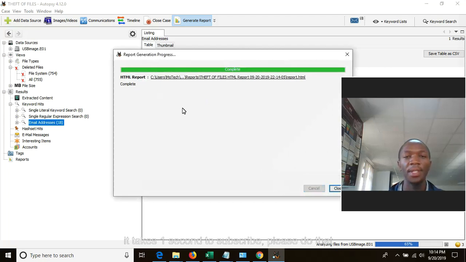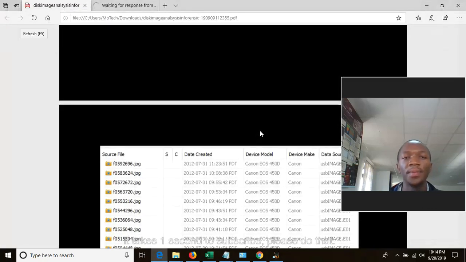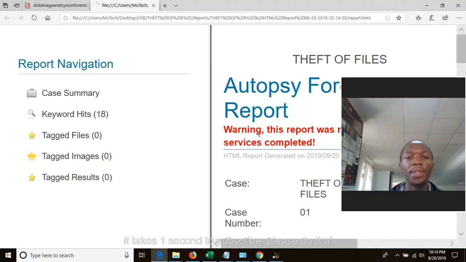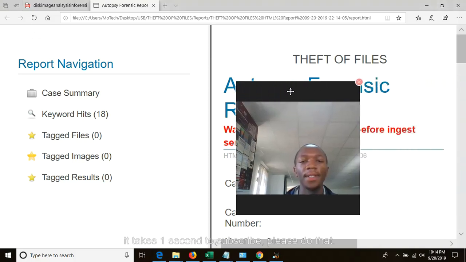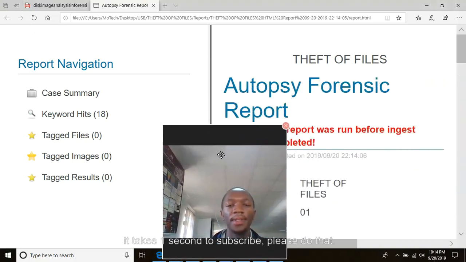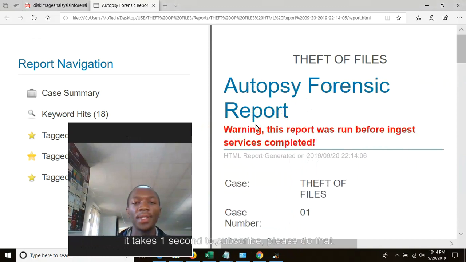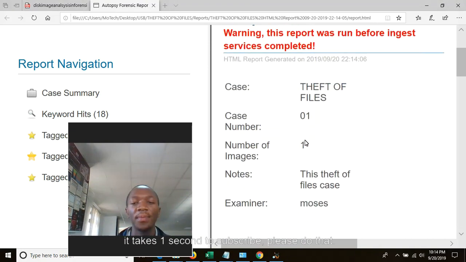Now the report will be dumped in user Motec report theft. Yes, this is the path. If you click on this, it should open in your default browser. It will be your report. Everything is fine. Now you can see a warning: this report was run before. Ingest service complete.